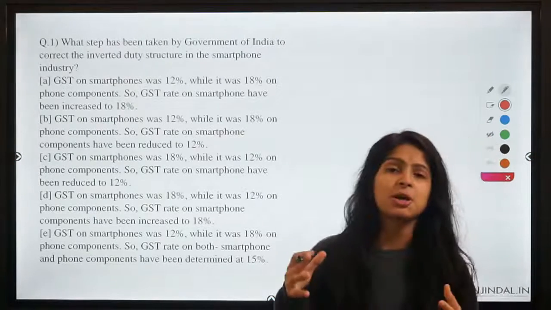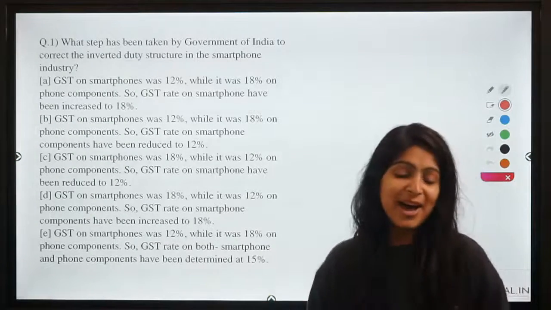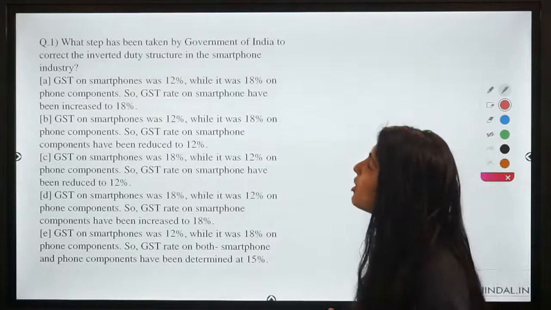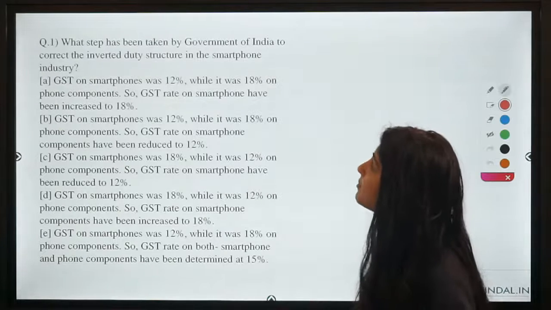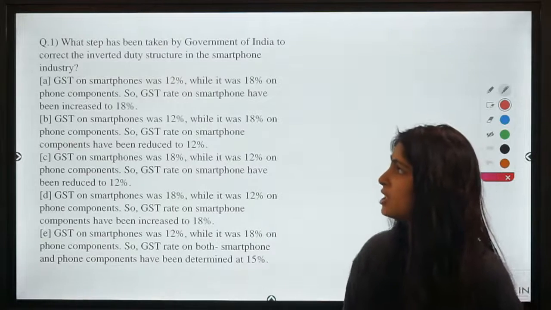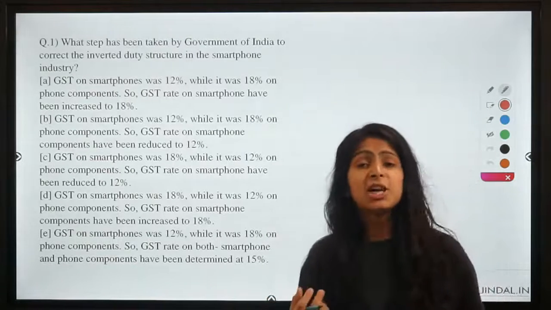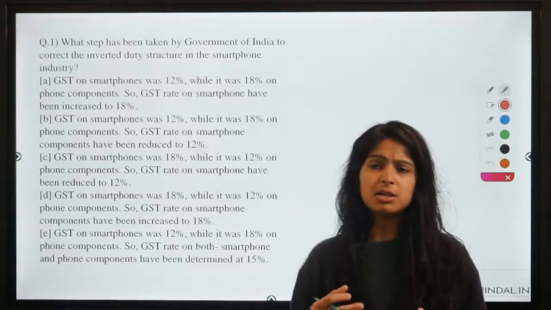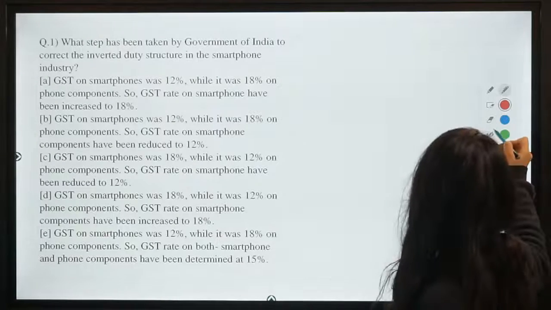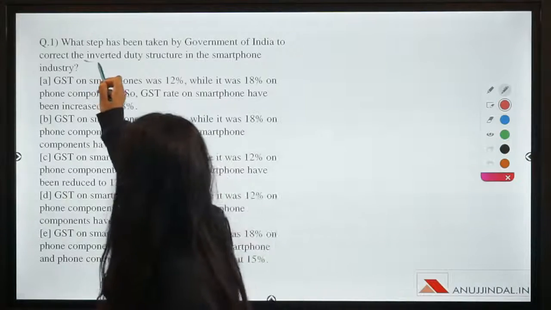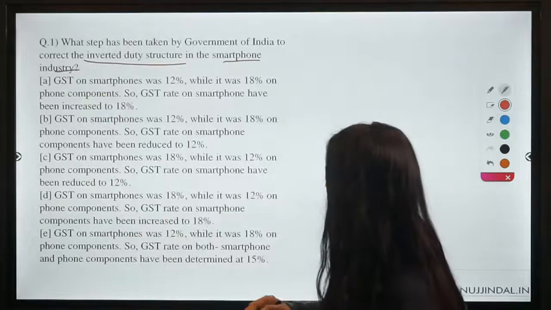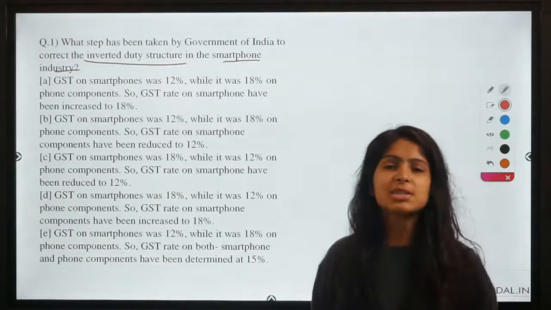So guys, here is your question number 1 for the day. It was already up as most of you know, but still let's again start with this. The first question says, what step has been taken by Government of India to correct the inverted duty structure in the smartphone industry? So here this question talks about a step that Indian government has taken to correct some sort of anomaly in the Indian smartphone industry. And what is that problem? That problem is inverted duty structure. And in which industry? The smartphone industry. So I'll give you a few seconds to interpret the options and then you can start answering the question.